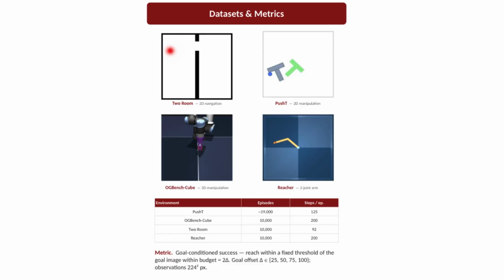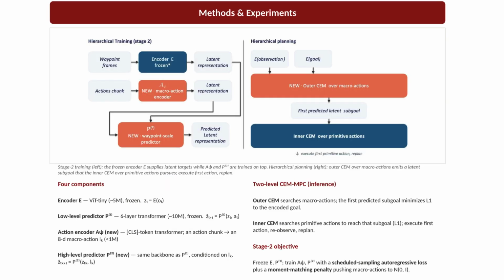We use four datasets: two-room, push-T, cube, and Reacher. As a metric, we use success rate, which measures the success to arrive from the initial state to the final state using a certain budget. As Florencio mentioned, there are two new modules: an action encoder that compresses primitive actions into a latent macro action, and a high-level predictor that predicts a future waypoint from a current state and macro action.